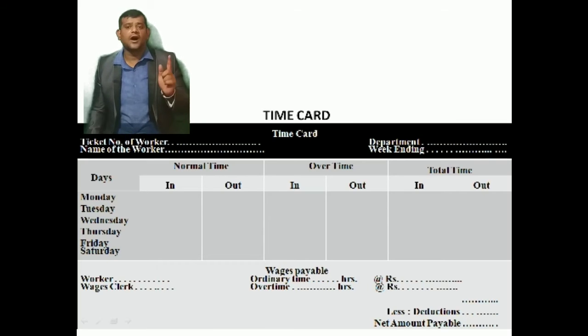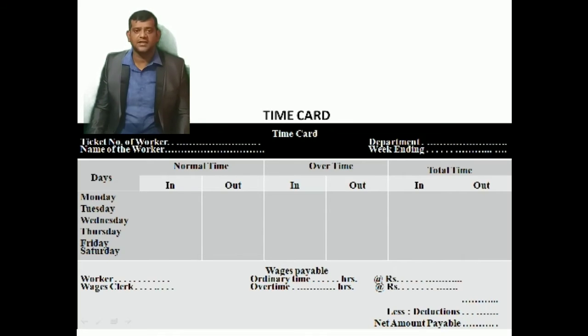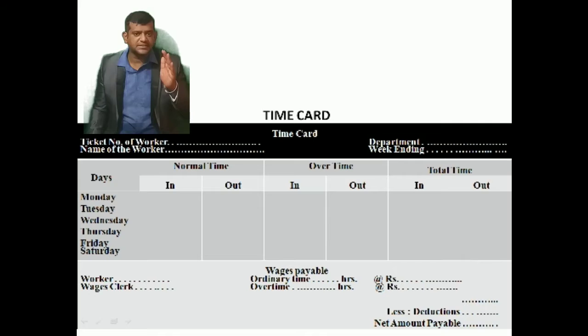When a worker or employee enters the factory or office, he puts the time card in a device, that is, a machine, and the device prints the time of arrival, that is, in time. Then he places this card in the in rack.